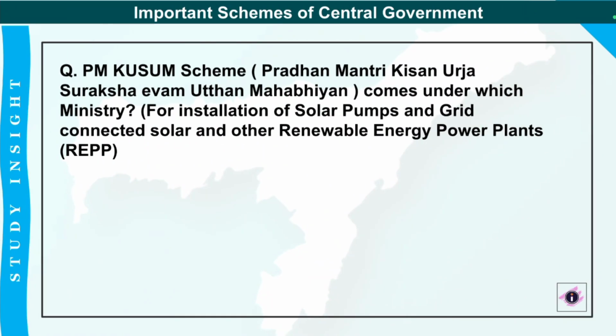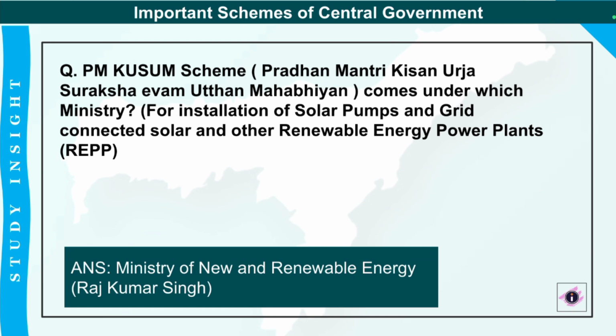Okay. Kusum scheme, that is Pradhan Mantri Kishan Urja Suraksha Evam Uttan Mahabhiyan, comes under which ministry? And the correct answer will be Ministry of New and Renewable Energy. And Sri Rajkumar Singh, he is the current Minister of New and Renewable Energy.